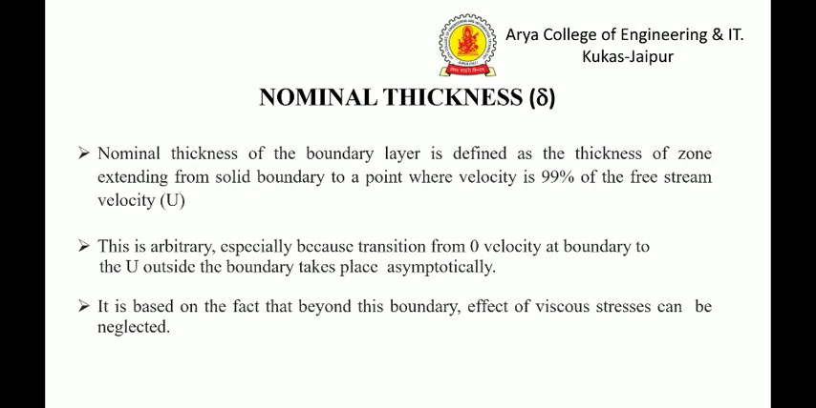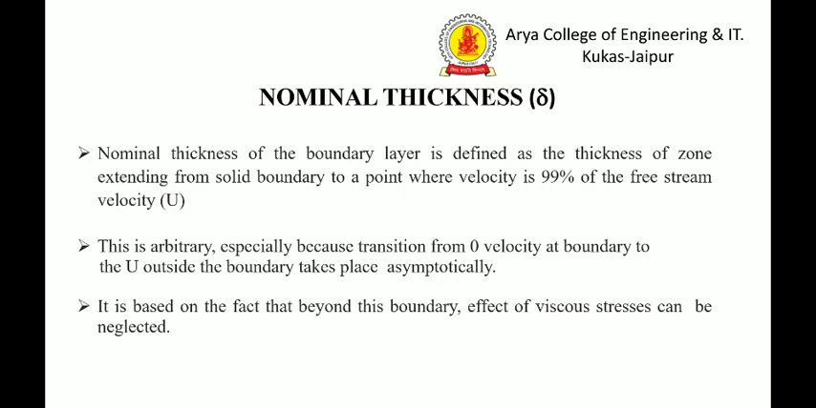Nominal thickness of the boundary layer is defined as the thickness of the zone extending from the solid boundary to a point where velocity is 99% of the free stream velocity U. Capital U denotes the free stream velocity, and at the value of its 99%, a thickness is achieved which is